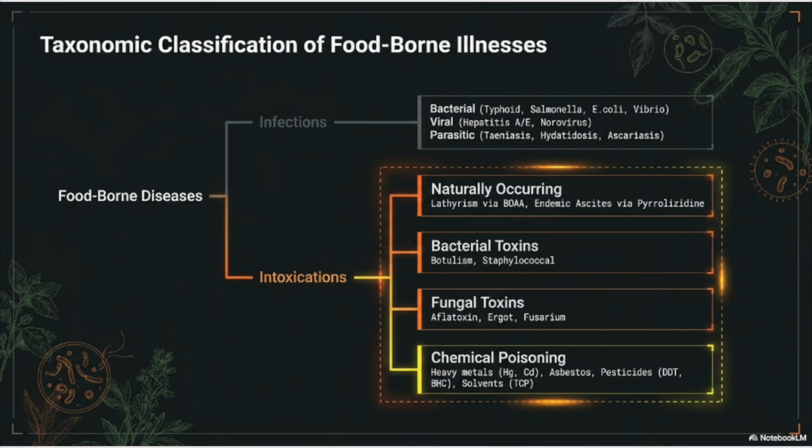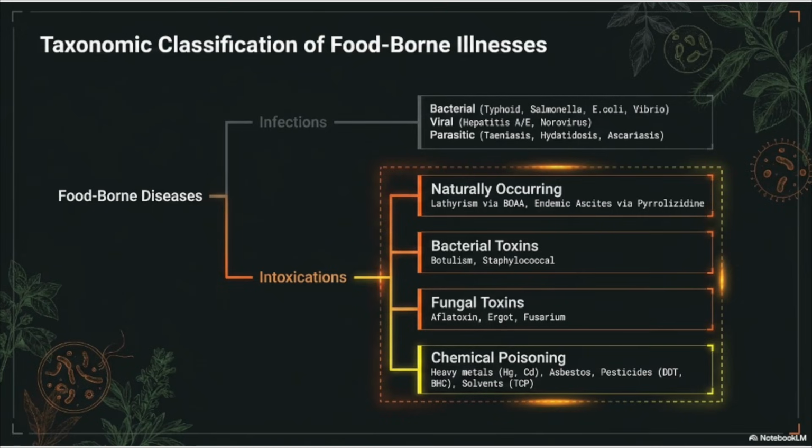Now, let us look at how foodborne diseases are classified. They are broadly divided into two major categories. The first is infections, which include bacterial diseases like typhoid, Salmonella, E. coli, and Vibrio, viral diseases like hepatitis A and E, and norovirus, and parasitic diseases like Taniasis, Hydatidosis, and Ascariasis.